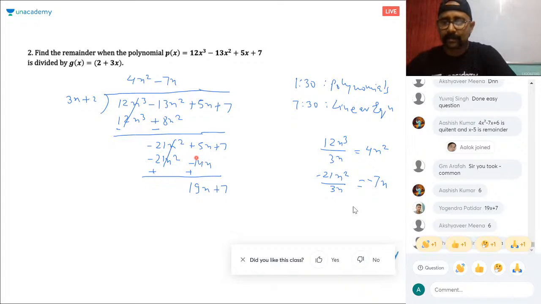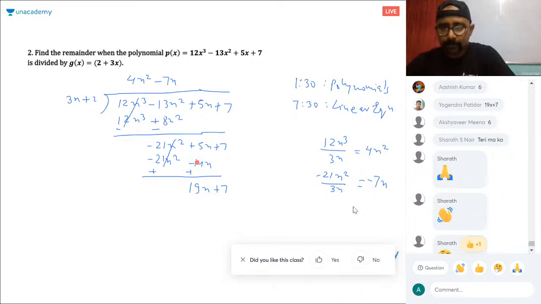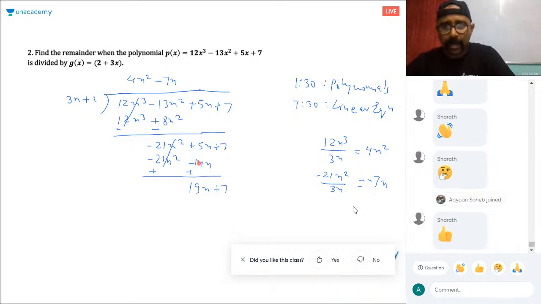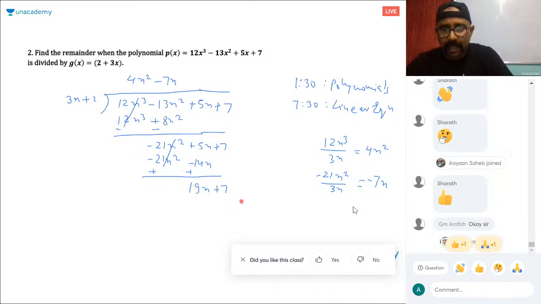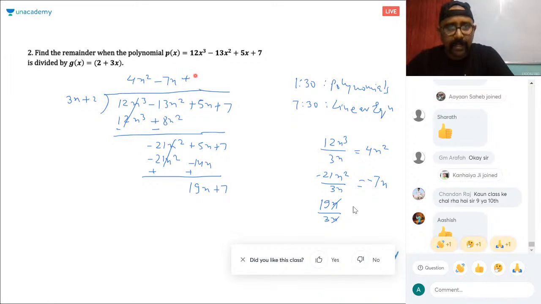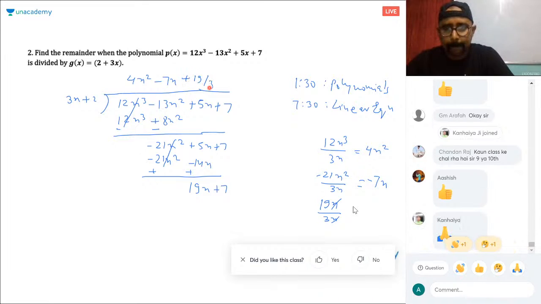We always subtract, right? Okay, so plus 5x, 14x is 19x. So what should be multiplied with 3x to get 19x? So 19x divided by 3x. So cancel. So this is 19 by 3, right? It's 19 by 3.